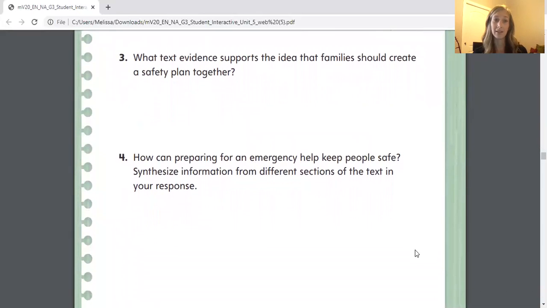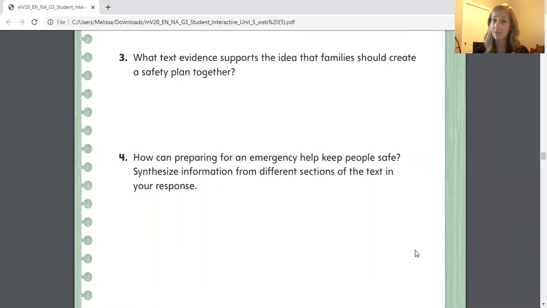Question number 3. What text evidence supports the idea that families should create a safety plan together? So when we're talking about text evidence, you actually have to go back in the text and take a piece of it and write it down. So if you went back to page 512 and 513, you'll remember that on those pages you were reading about having a calling plan and a meeting place.